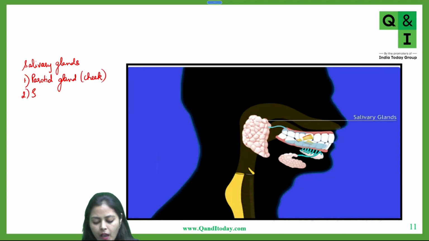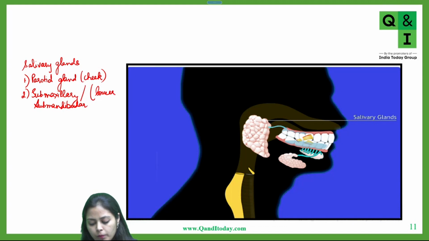The second type are your submaxillary glands, and we can also call these glands submandibular. These are present in your lower jaw. And the third type are your sublingual glands, and they are present below the tongue.